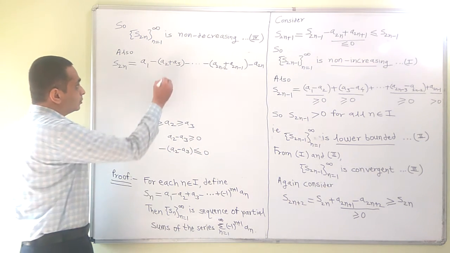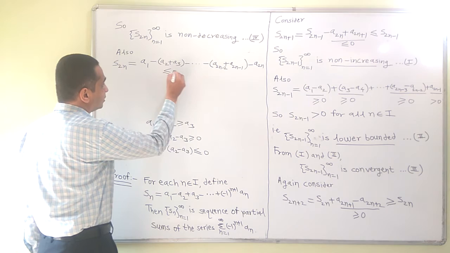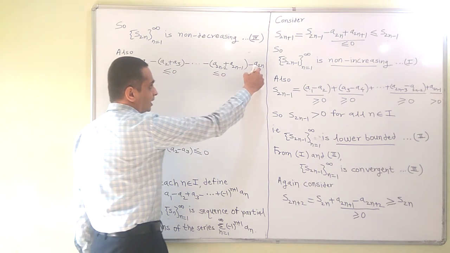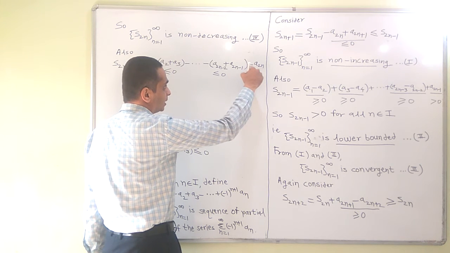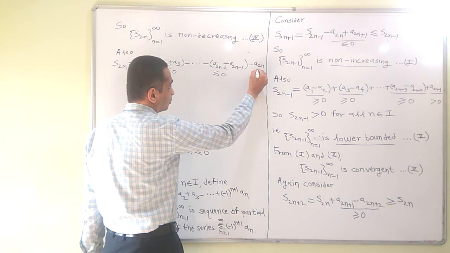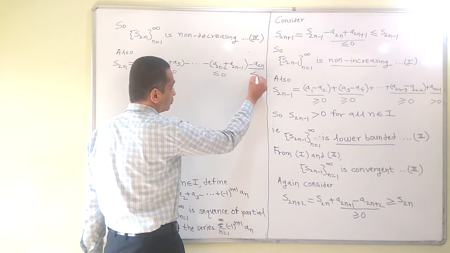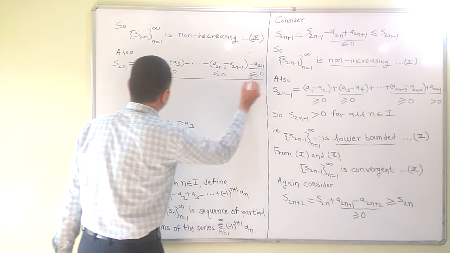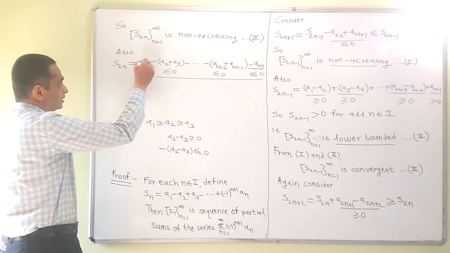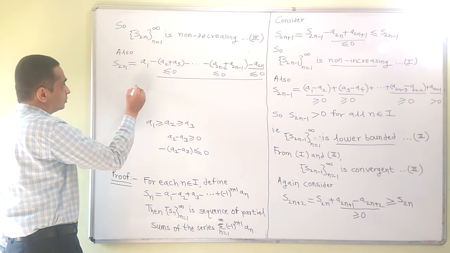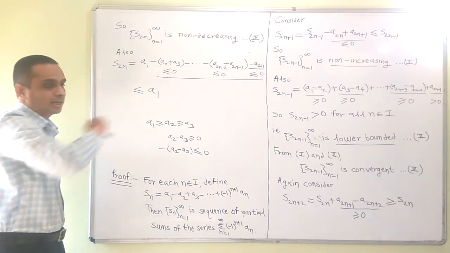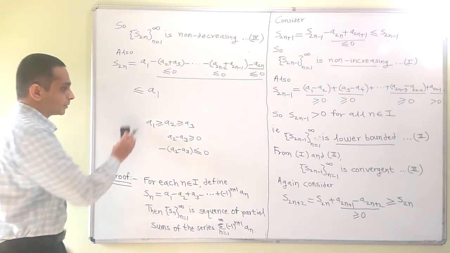So each of these terms is less equal to 0, and so on. Further, as this is positive, a2n minus a2n will also be less equal to 0. So all terms are non-positive. What is left? Only the first term. So it is clearly less equal to a1, because all terms are less equal to 0.